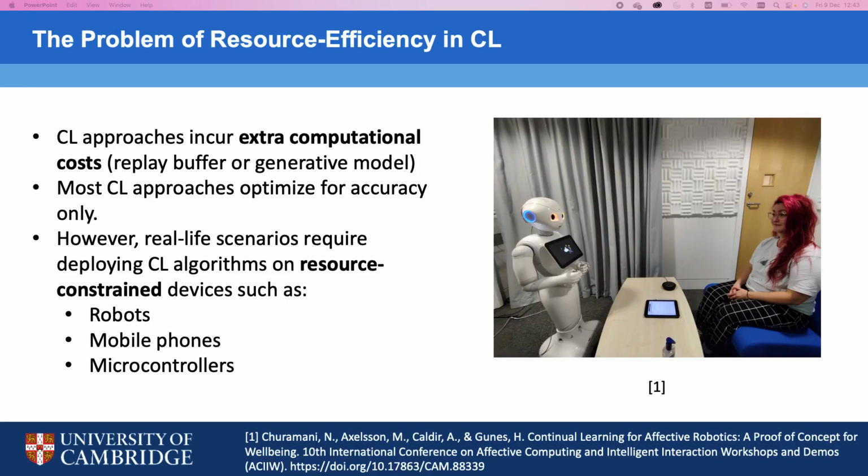Continual learning approaches tend to incur extra computational costs, since you either maintain a replay buffer or maintain a generative model. And most of the continual learning approaches out there optimize solely for accuracy, ignoring the resource consumption of the algorithm. However, we often want to deploy continual learning on resource-constrained devices such as robots or mobile phones, which makes resource efficiency an important aspect of performance.